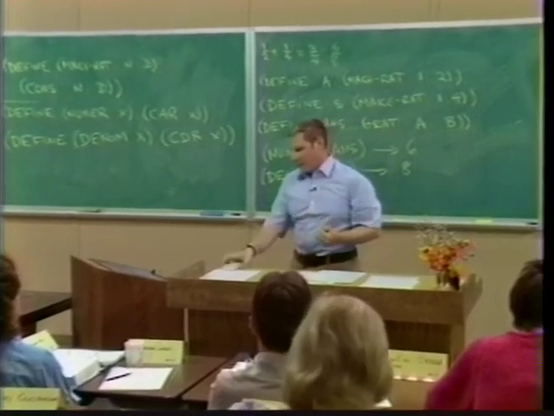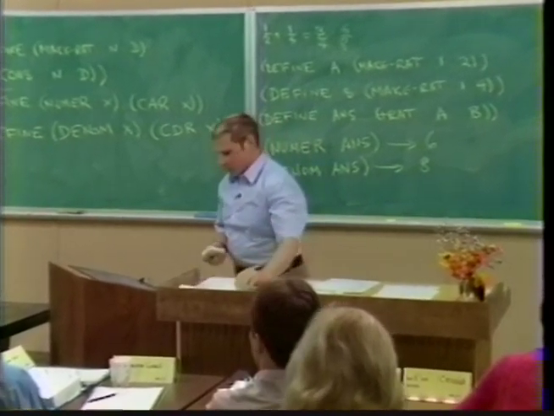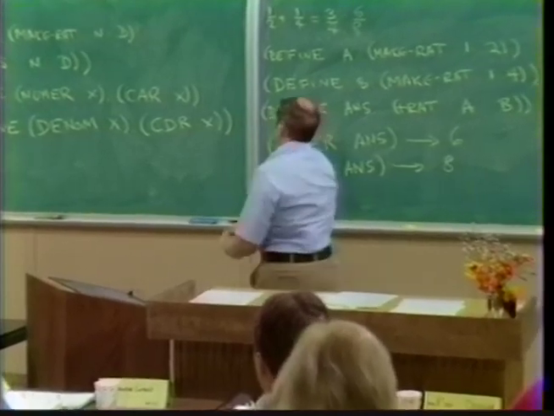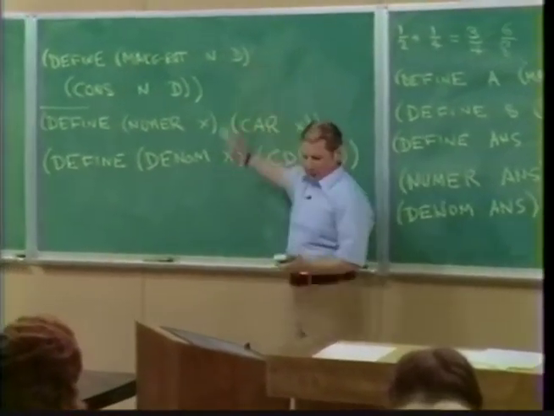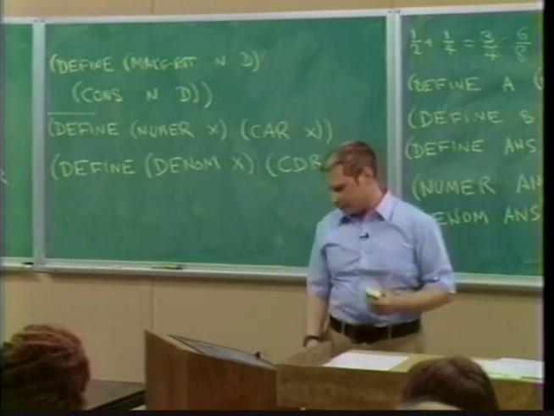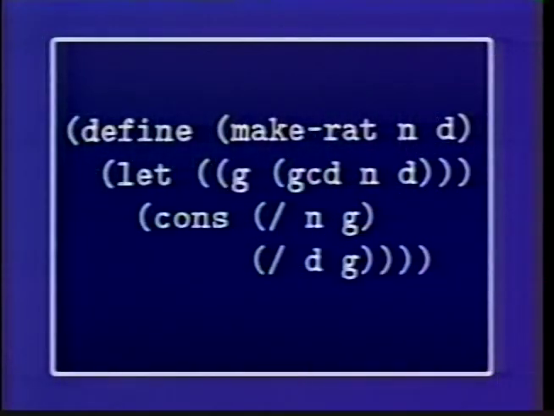And what I mean is, wouldn't it be better for George, instead of using this version of make-rat, to use this one on the slide, where instead of just consing together n and d, you compute the greatest common divisor of n and d? GCD is a procedure which, for all we care, is a primitive, which computes the greatest common divisor of two numbers. So the way I can construct a rational number is get the greatest common divisor of the two numbers, and I'm going to call that g.